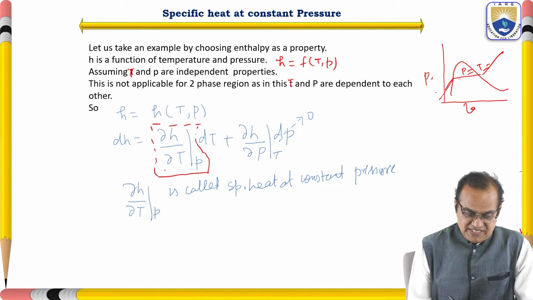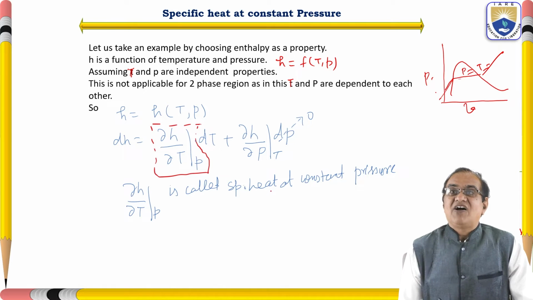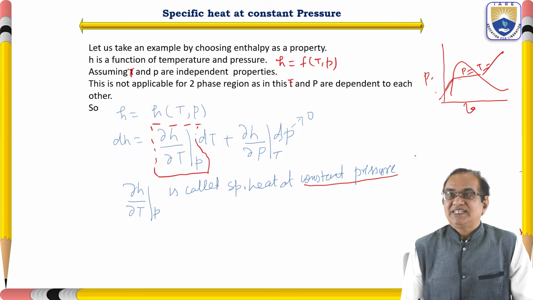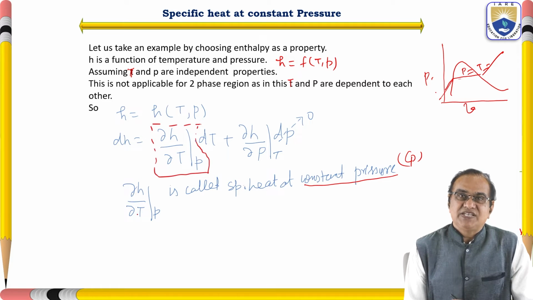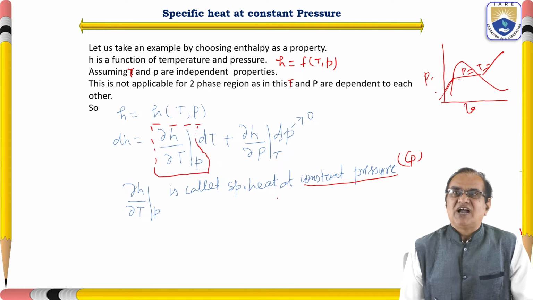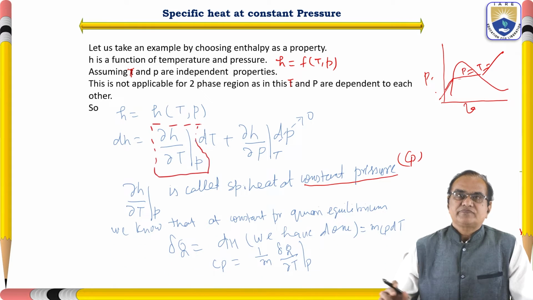So dH by dT here, when P is a constant, is called the specific heat at constant pressure, and that is called Cp. Earlier it was dU by dT; here it is dH by dT, and H is enthalpy. So del H by del T when P is a constant is called the specific heat at constant pressure.